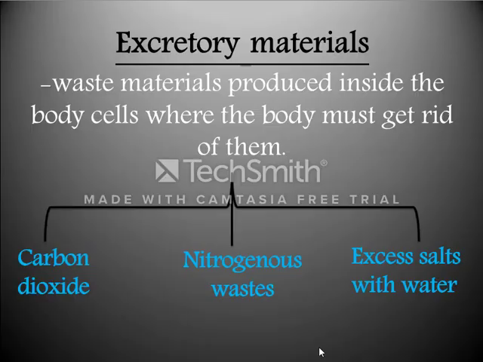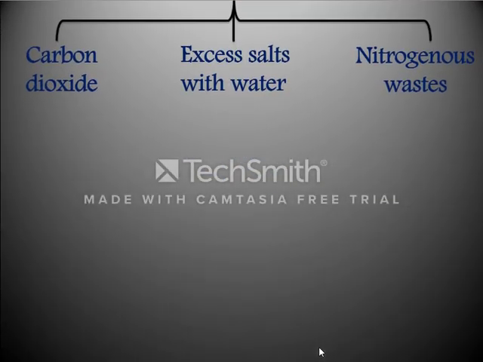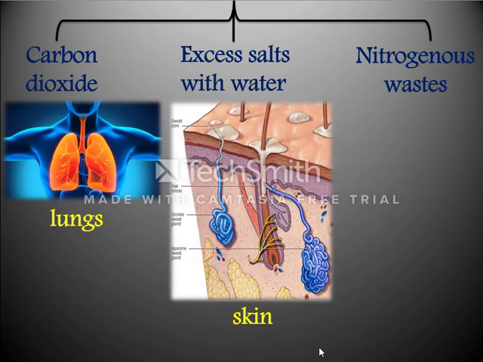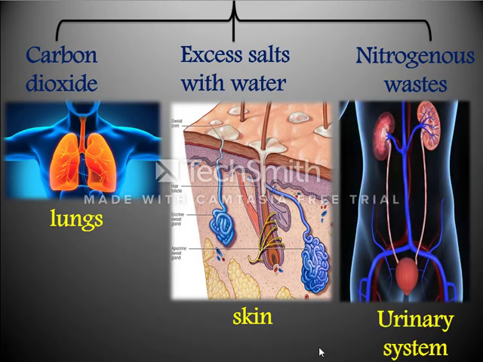Okay, but what about the excretory material? They are wastes produced inside the body's cells, which the body must get rid of. They are of three types: carbon dioxide, nitrogenous wastes, and excess salts with excess water. And each of them has a specific way to get out of your body. The first one, carbon dioxide, gets out through the lungs, and excess salts with water through the skin, but the nitrogenous wastes through the urinary system. We will talk about each one in detail.